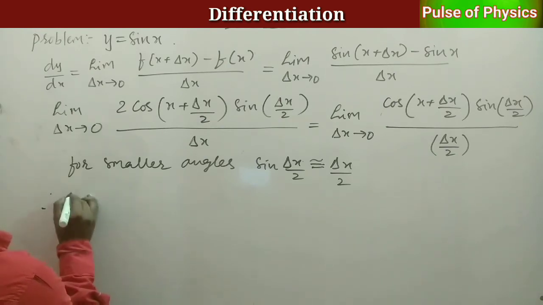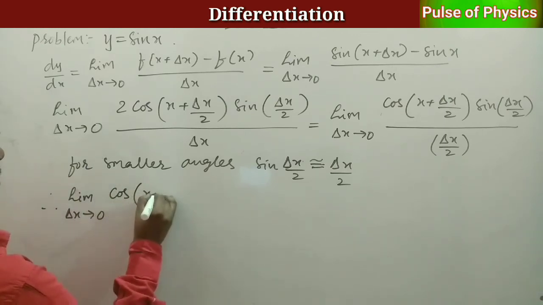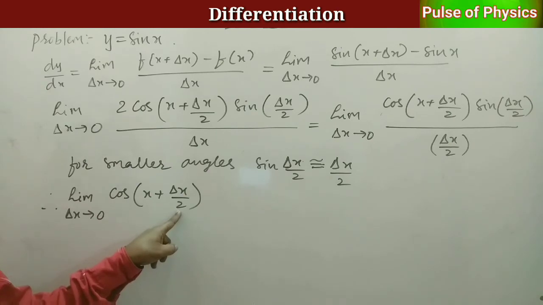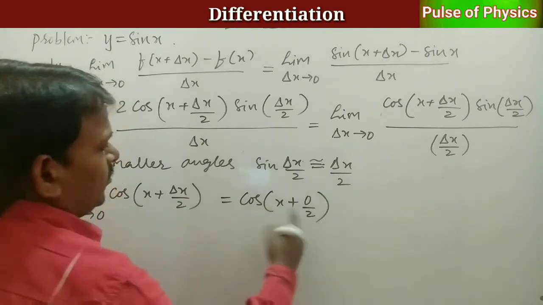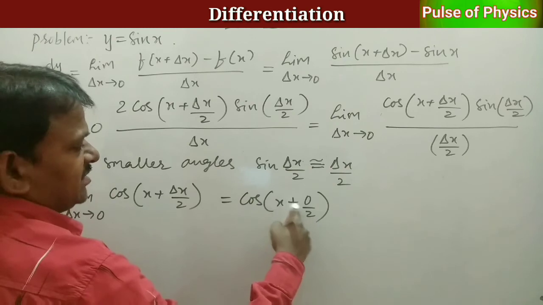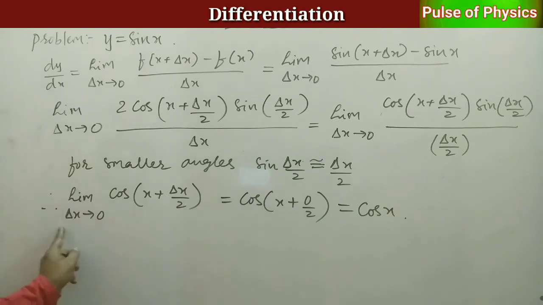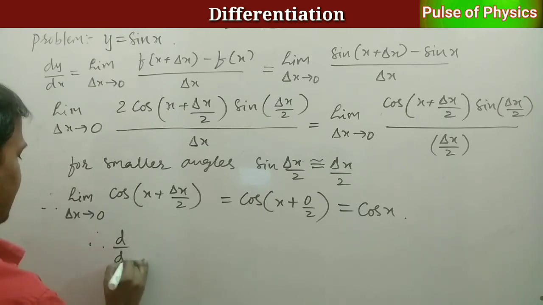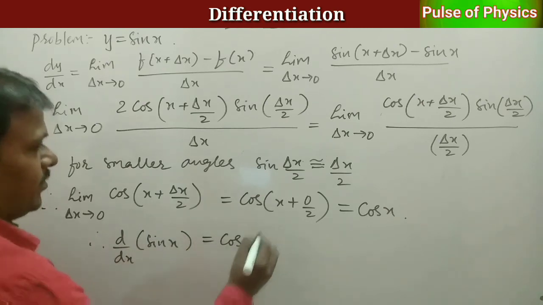Therefore, limit delta x tends to 0 of cos of x plus delta x by 2. What should we do now? Delta x is equal to 0, you have to substitute. We will get finally cos of x plus 0 by 2. This is 0 only. x plus 0 is x. We will get cos x. What is this? It is the differentiation of sin x. Therefore, d by dx of sin x, we will get cos x. Have you got it?